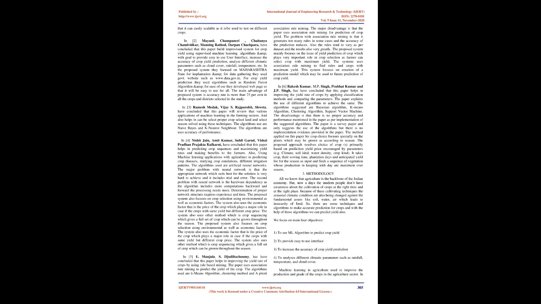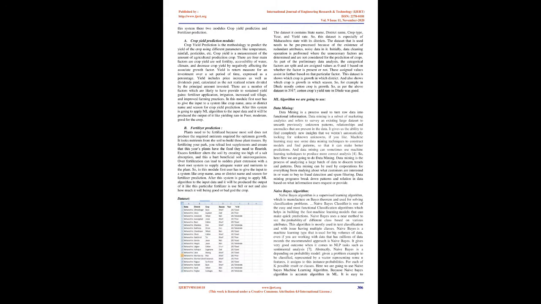In [6], Rakesh Kumar, M.P. Singh, Prabhat Kumar and J.P. Singh have concluded that this paper helps in improving the yield rate of crops by applying classification methods and comparing the parameters. The paper explains the use of different algorithms to achieve the same. The algorithms suggested are Bayesian algorithm, k-means algorithm, clustering algorithm, support vector machine.